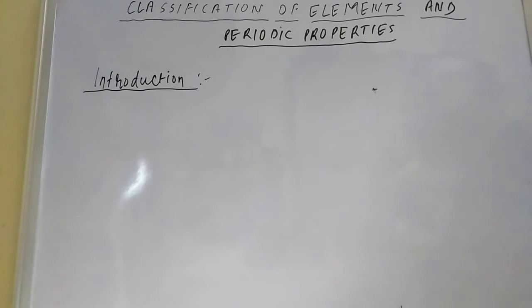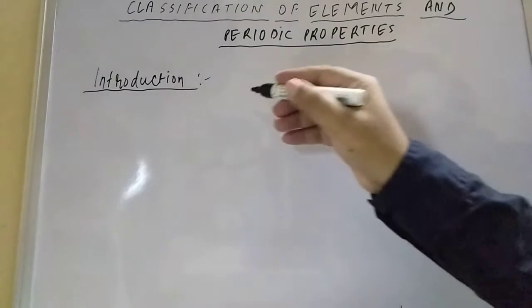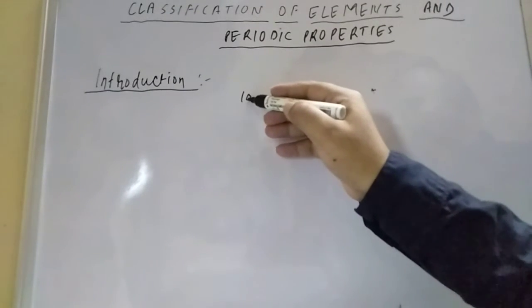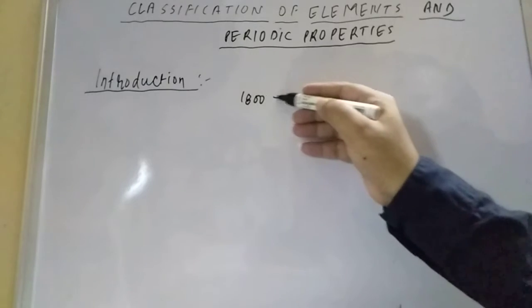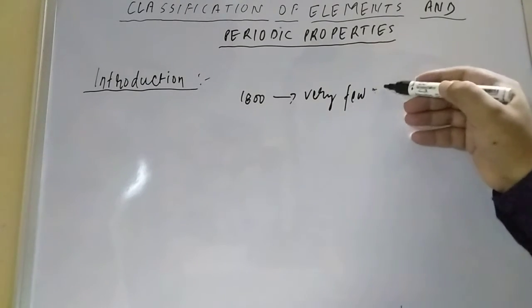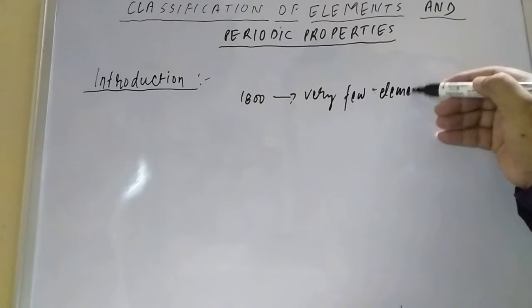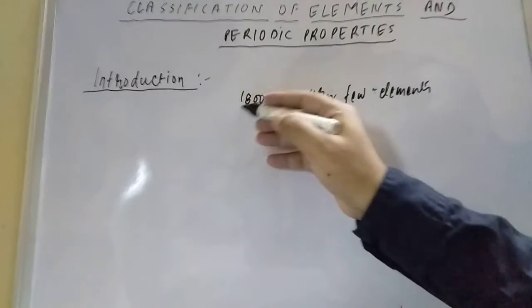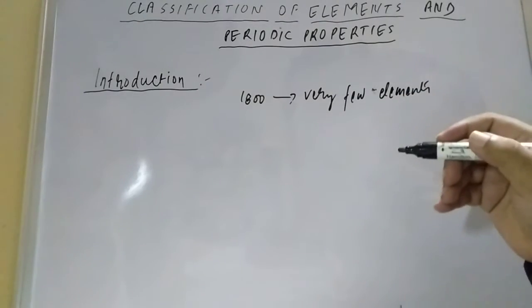Before the 19th century, around the 1800s, very few elements were discovered. Now what is happening, student? Around the 18th to 19th century, very few elements were there.